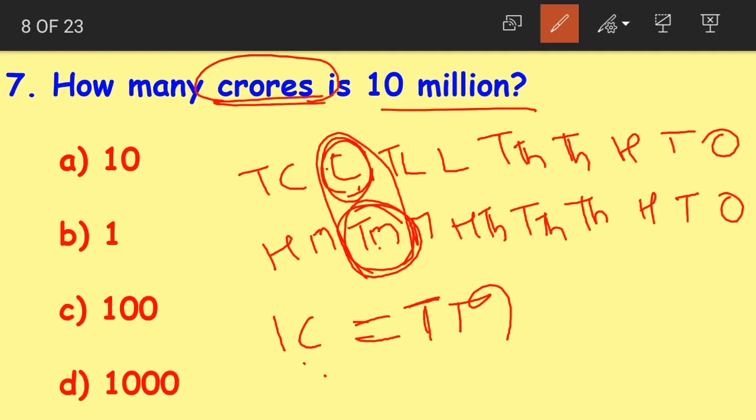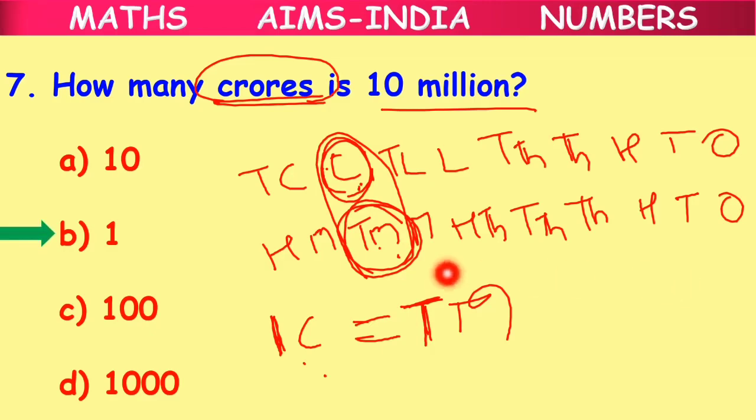Yes children, both the place values are same. So we can say that 1 crore is equal to 10 million. So what is the correct answer here? The correct answer is option B. 1 crore is equal to 10 million.